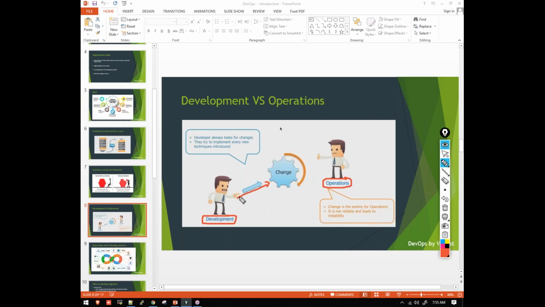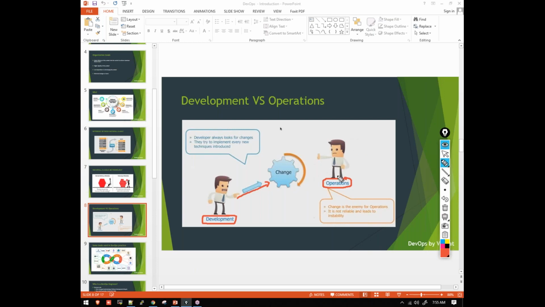Okay, so whenever they're trying to introduce a change into the source code, it is creating a lot of tasks. It's creating a lot of problems for the operation guys. Okay, why? The operation team has to coordinate with different teams like development team, testing team, QA team, and prepare the documentation, deploy the new changes that have happened, right? They have to test it in different environments, in various environments, and they have to create a lot of documentation. They have to coordinate with the client whether that is working or not. All these tasks have to be managed by the operation team guys.